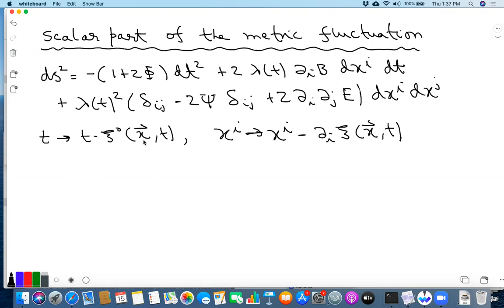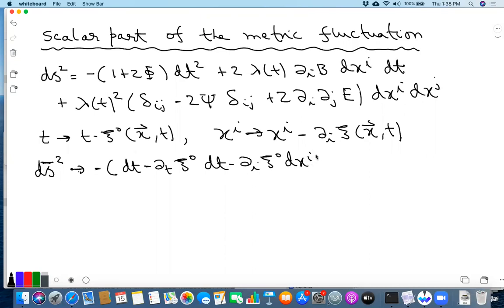So let's try to see what the background metric becomes under a transformation like this, because those fluctuations will not be genuine fluctuations. They are just an effect of coordinate change. And as last time, we'll keep terms to linear order in xi naught and xi. So the original background metric becomes, so there's a minus dt squared term. That term becomes minus dt minus del t xi naught dt minus del I xi naught dxi, squared.